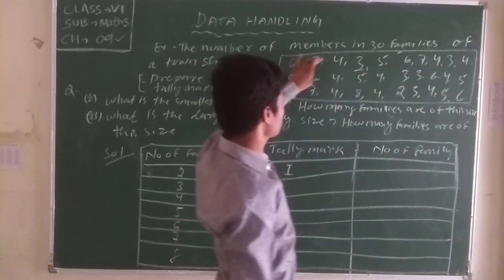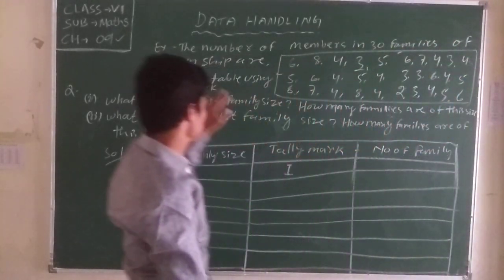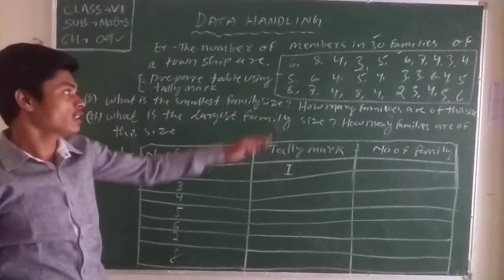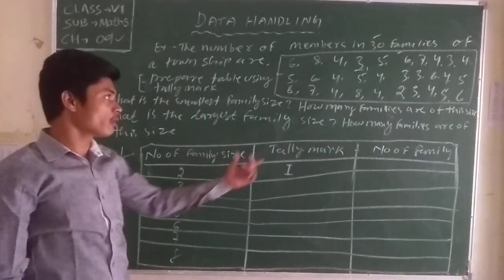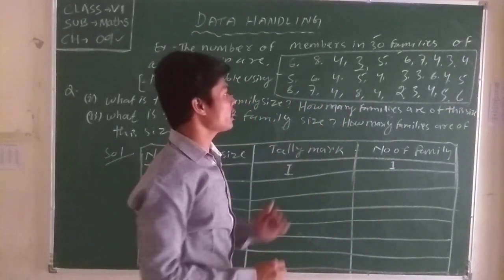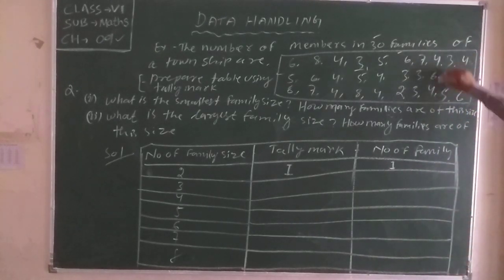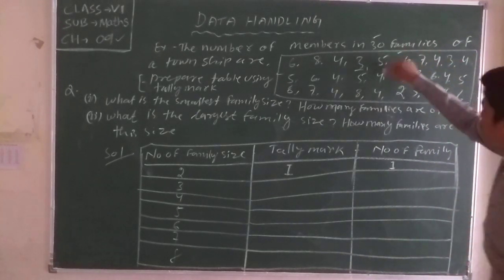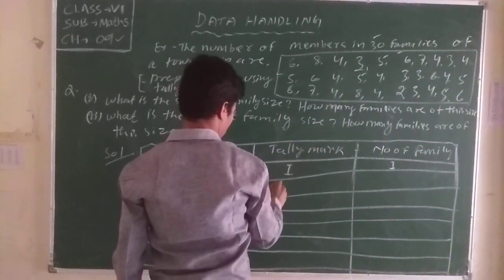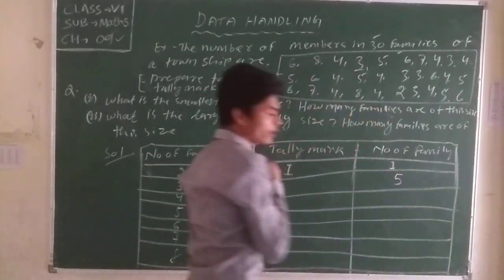We count 1, 2, 3, 4, 5, 6, 7, 8, 9, 10. 10 is 30. That means our 30 families are completed. Here according to the question, 30 families are completed. Now the smallest family 2 is what? 1. And we write here 1. Now 3. After 2, 3, how many 3s count here? Count here. 1, 2, 3, 4, 5. Then we use tally marks 1, 2, 3, 4, 5. We write here number of families 5.